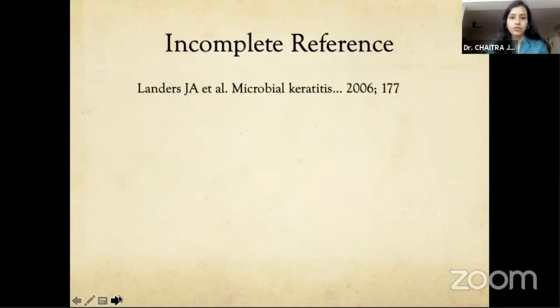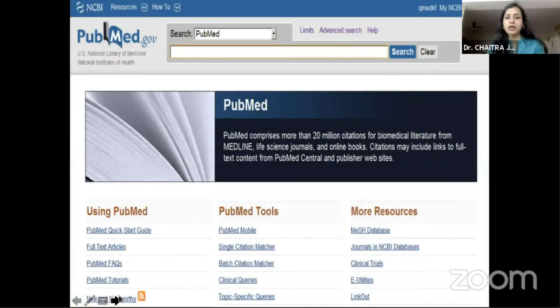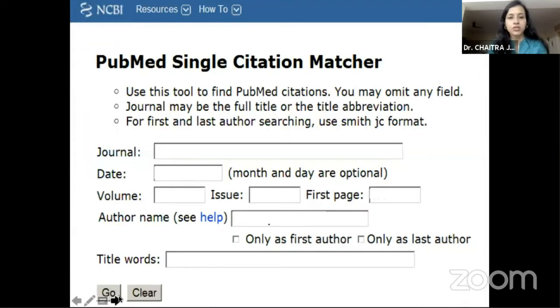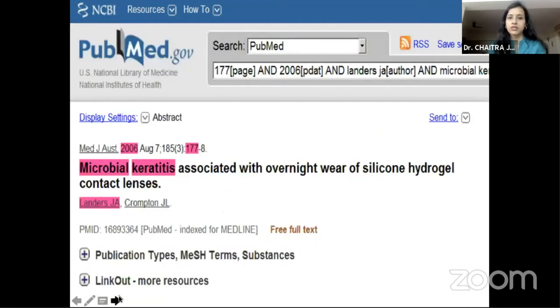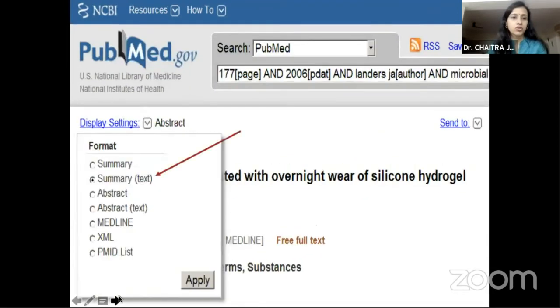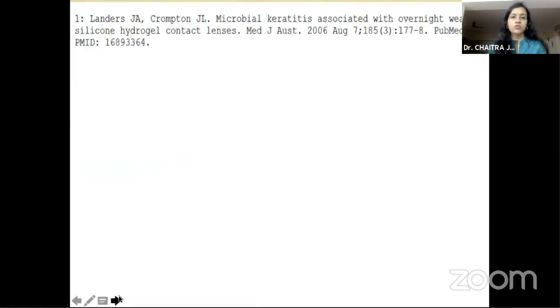I do want to go into this incomplete reference option, because many of us have just a few title words. We may not have everything. So look at the single citation matcher. It's very, very useful, wherein you enter the journal, a few details and the title words, and you actually manage to get the entire citation. This is something that I would urge you all to use, and also how to quote the reference.